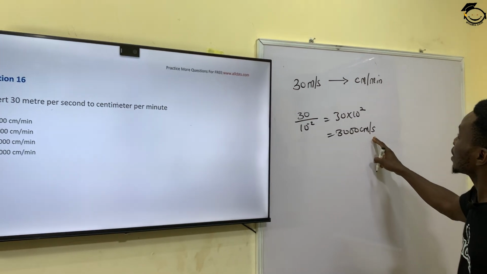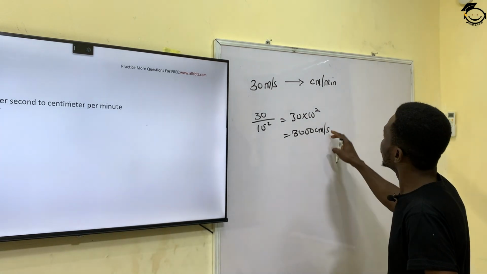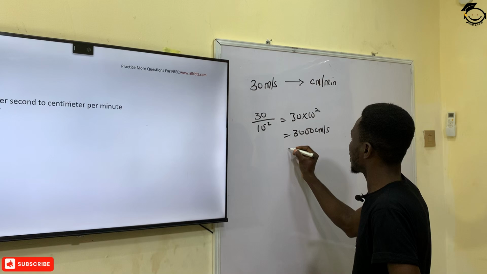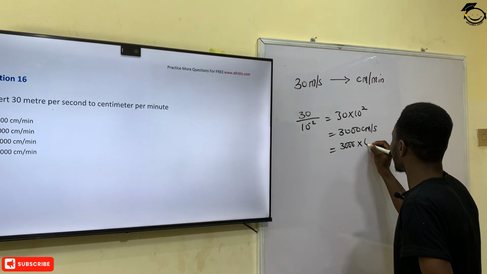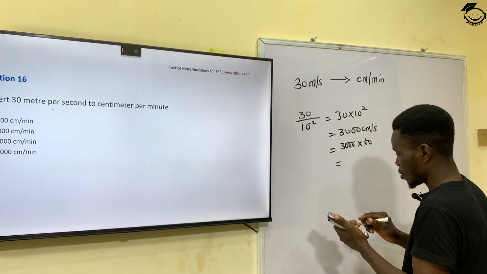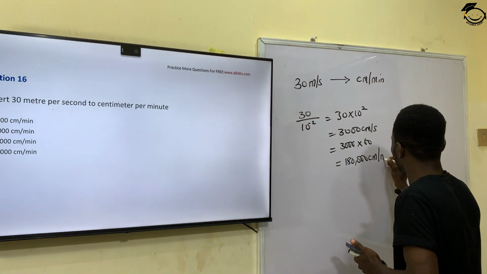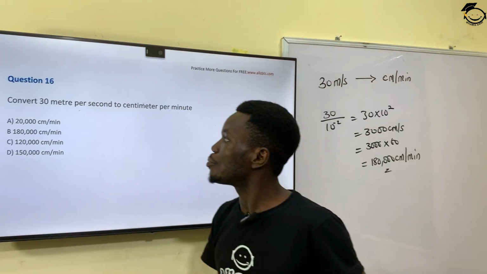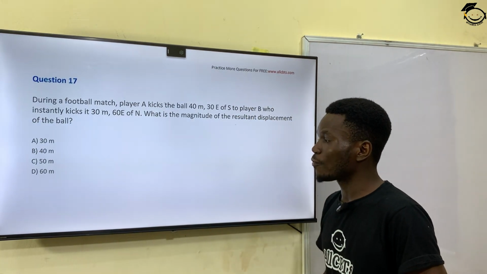So it is still in per seconds, and in the question it says you convert it to per minute. In order to convert from seconds to minutes, you also multiply by 60, because it takes 60 seconds to make 1 minute. So this will give me 3,000 times 60, which will give me 180,000 centimeters per minute. So at the end of the day, our correct answer is 180,000 centimeters per minute, which is option B.